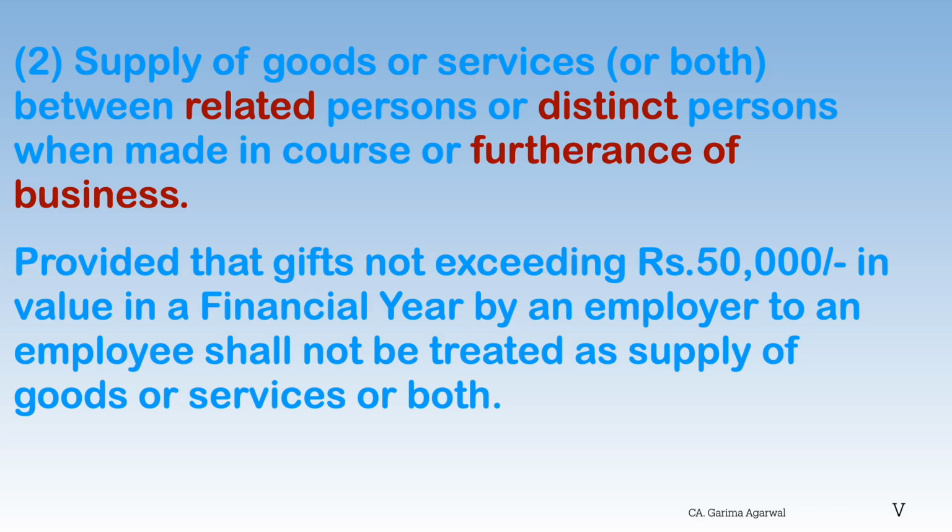GST is a consumption tax on business activity. Personal transfers are outside its scope. The law intends to catch tax avoidance through business structures, not family charity, as without this it would be absurd, right? Like if a father gives his son a toffee, then he would have to go and pay GST on it if this rule was not there.